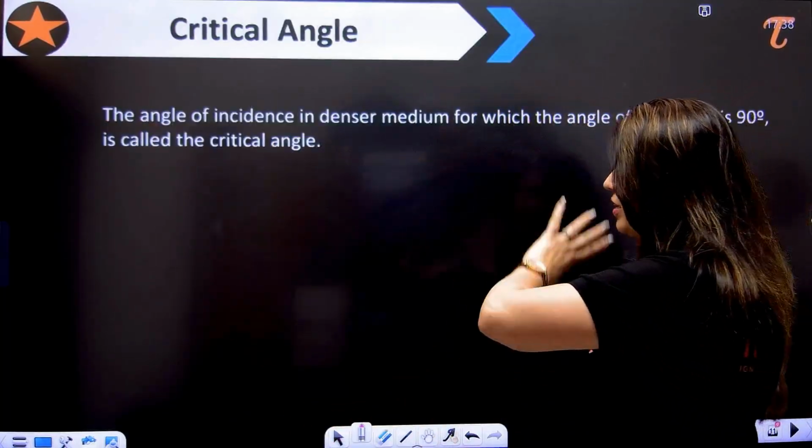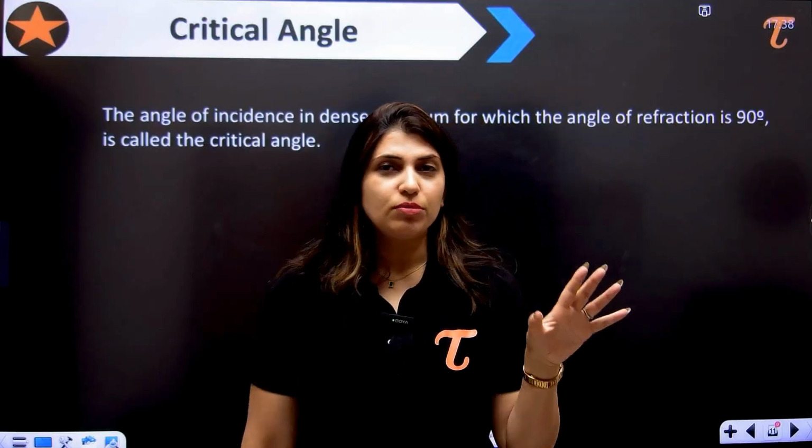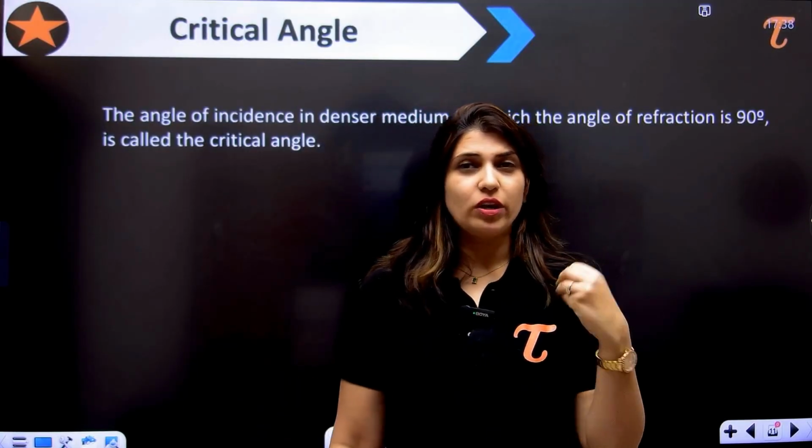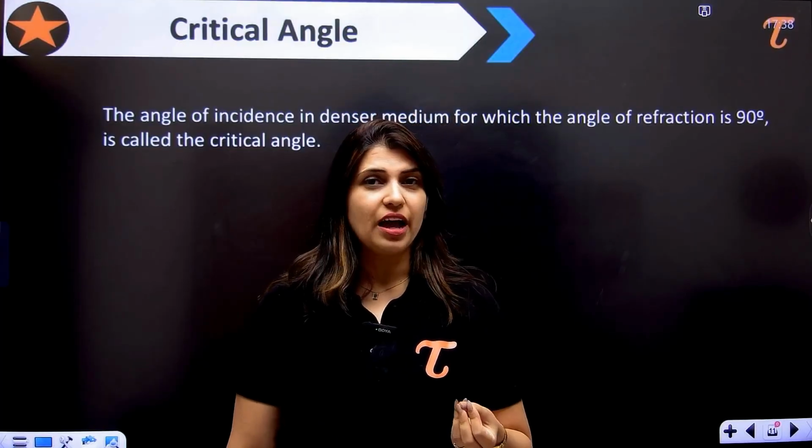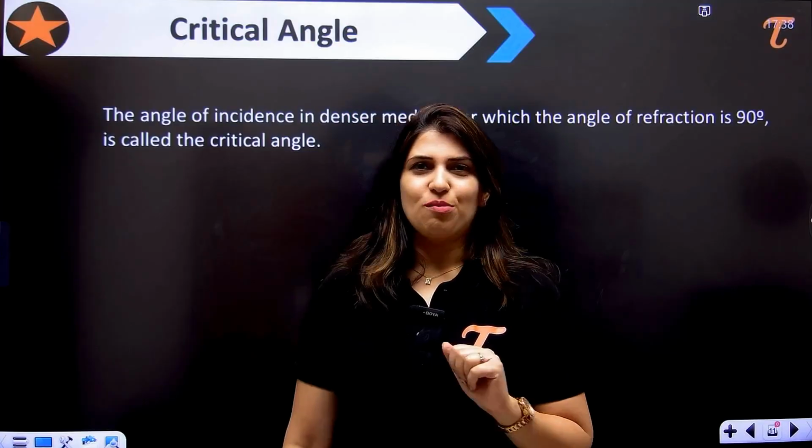So after understanding this, I would like to tell you something about its derivation also, like its formula. If someone asks you the formula of critical angle, how will we find it? So let's talk about this.